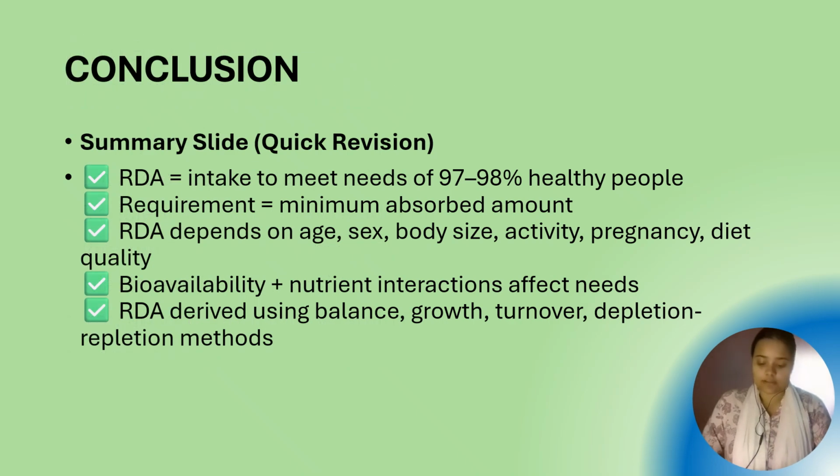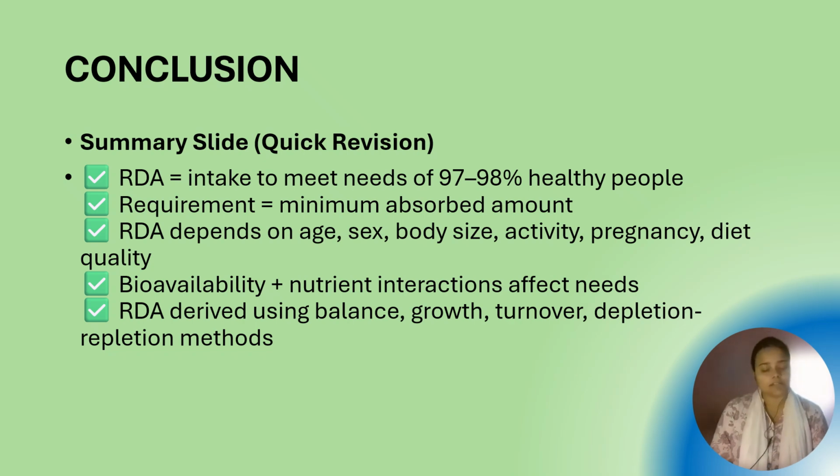So all this we have learned. The important points are that you should know what RDA is, what nutrient requirement is, what the nutrients are, the interrelationship between the nutrients, and what the factors of RDA are. And that table changes every year, so you have to check.